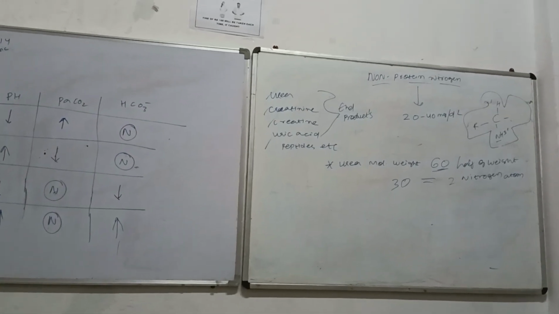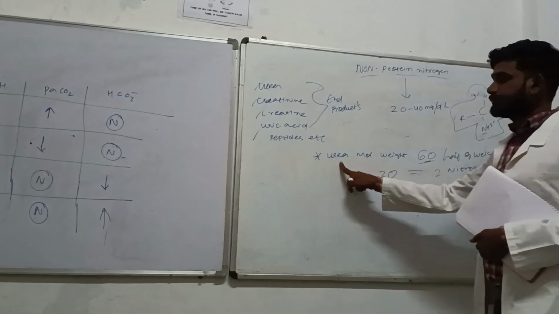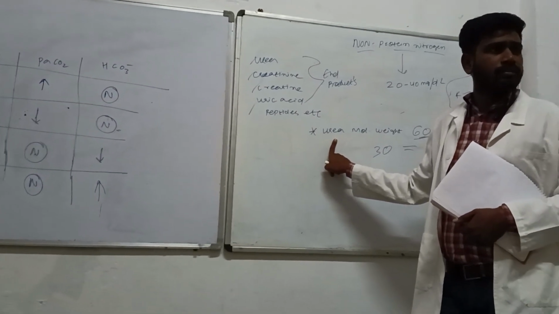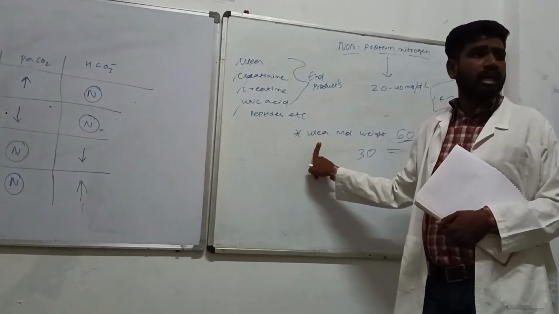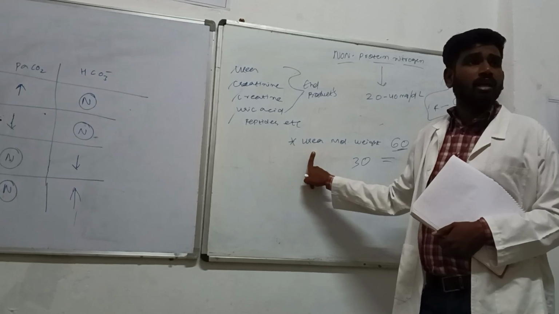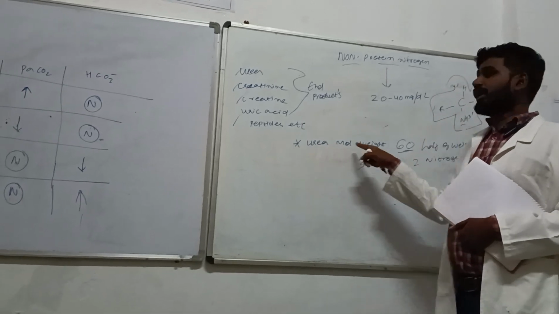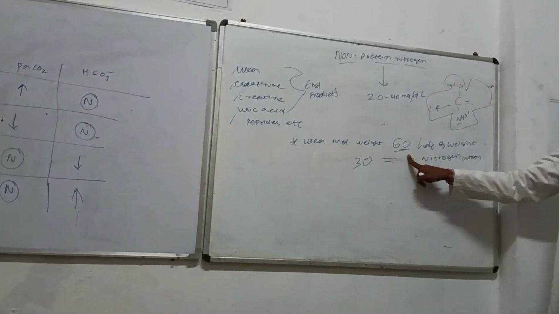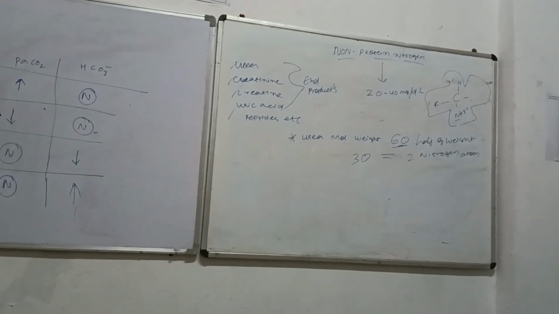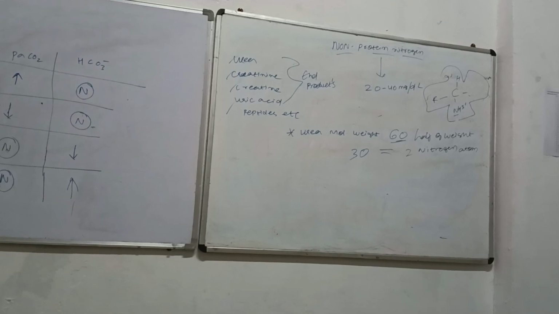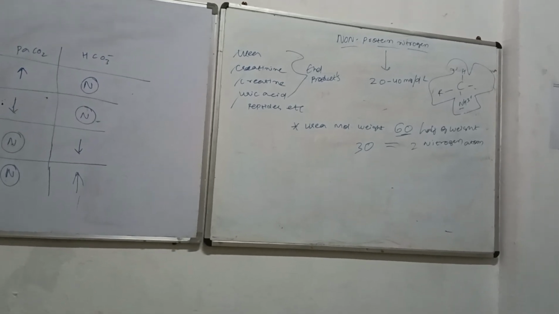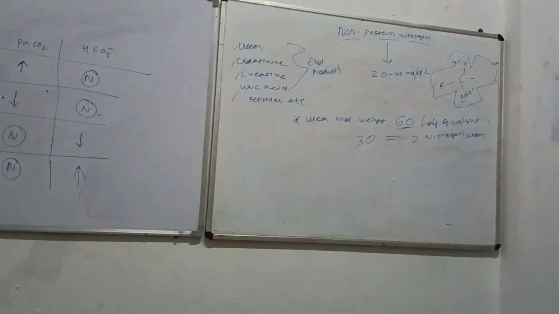So urea is an NPN, non-protein nitrogen. It is not a protein, even though it has nitrogen inside it. That's the reason we call it a nitrogen. So the molecular weight of urea is 60, and nearly half of it, about 30, is the weight given by the 2 nitrogen atoms.